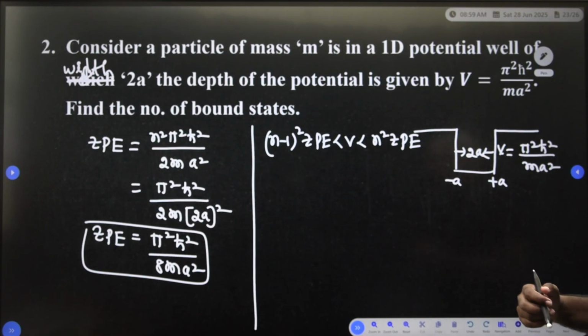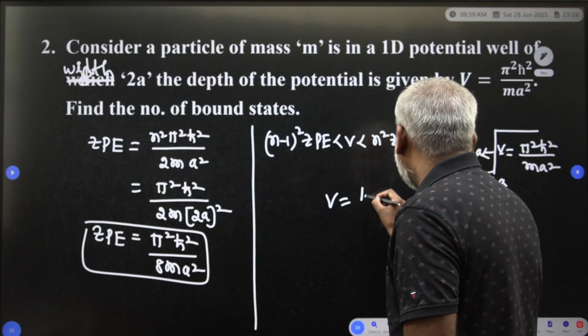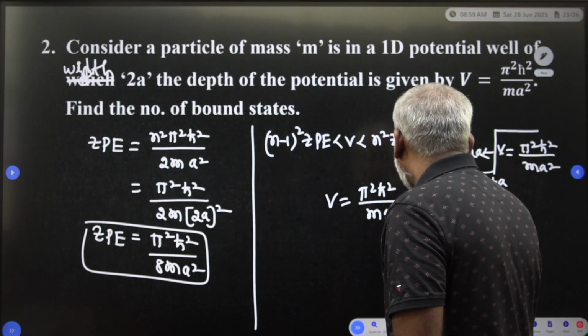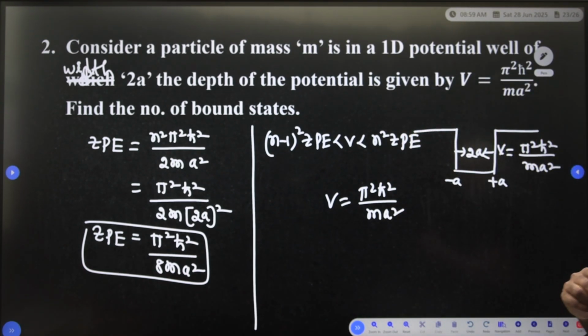What is your potential? Here your potential is π²ħ² divided by m a², this is your potential. Now, the ZPE, how much is the width?